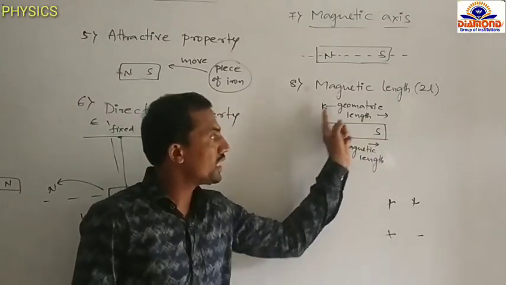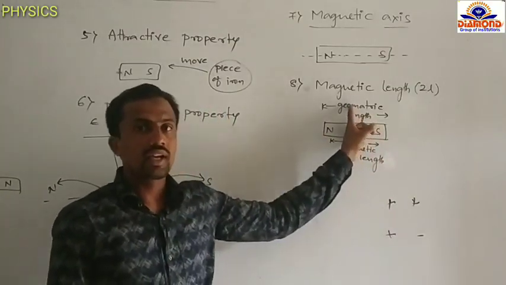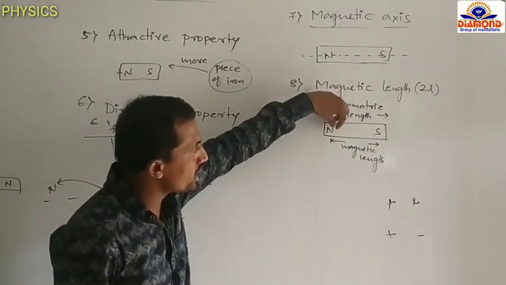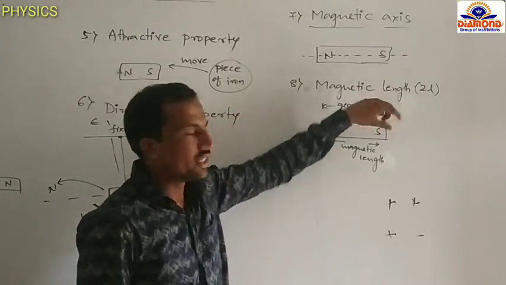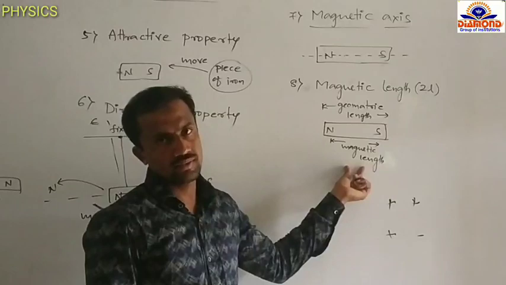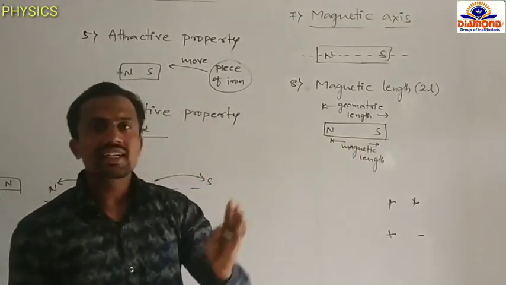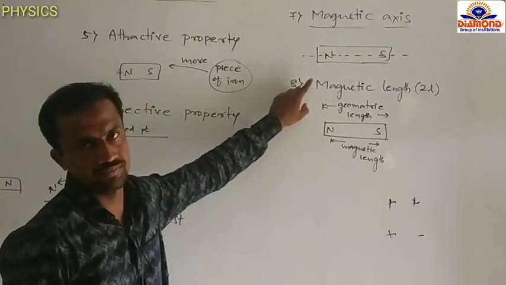The shortest distance between the north pole and south pole is called the magnetic length, and it is slightly lesser than the geometric length.